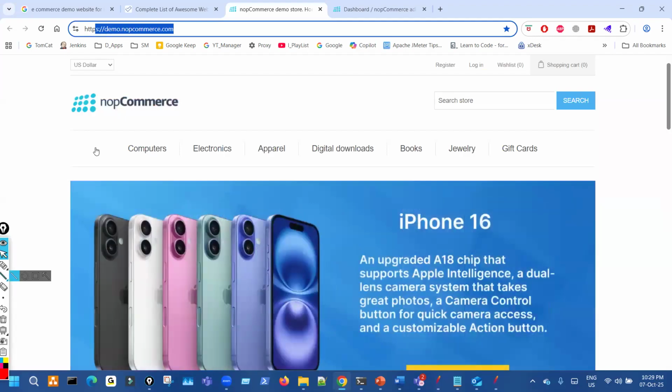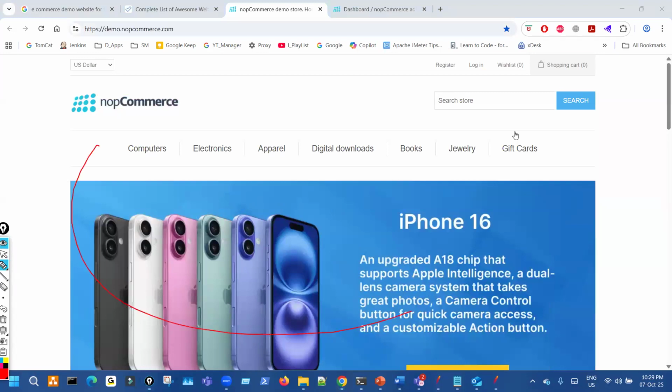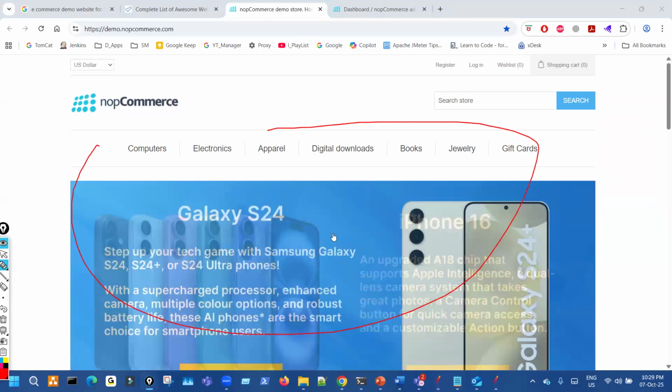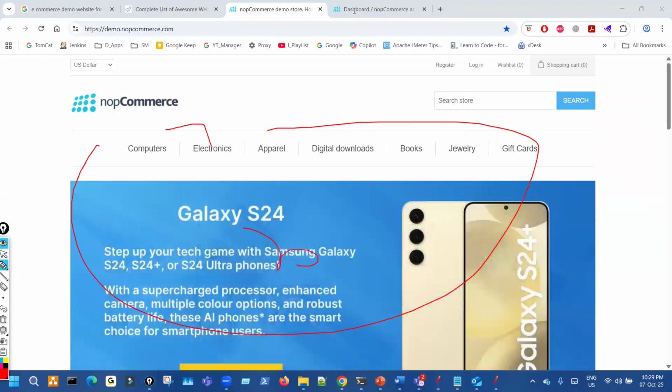But there are Flipkart employees who control the website, and they will be adding sellers, removing products, right? All those things. So that is the backend. This is the store and this is the admin part of that. Okay, like that. So you can practice on this also.